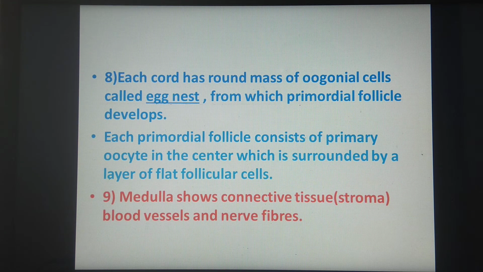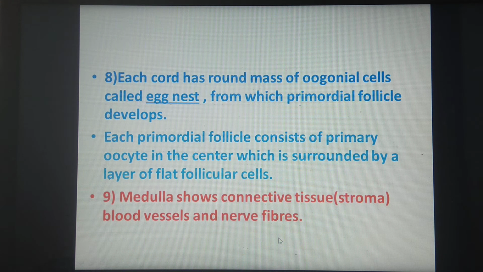Then the cord which gets formed consists of a rounded mass of oogonial cells, which is called an egg nest, from which the primordial follicle develops. Each primordial follicle consists of a primary oocyte in the center, surrounded by follicular cells, as we have seen in the TS diagram. The medulla shows connective tissue, which is also called stroma, blood vessels and nerve fibers. All these structures we have seen in the diagram also.